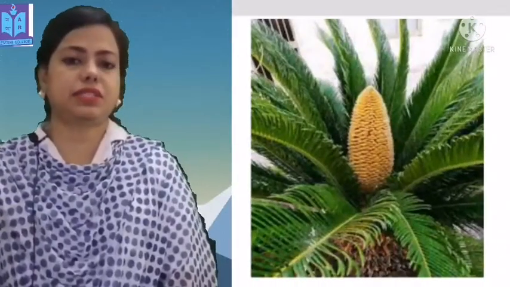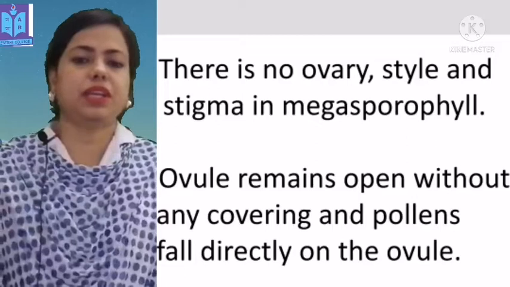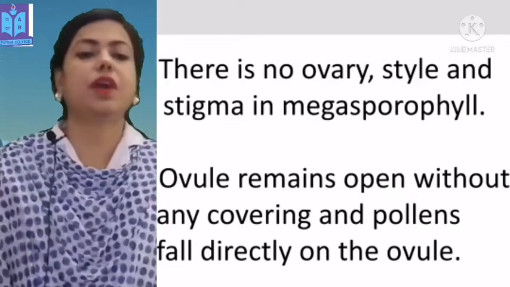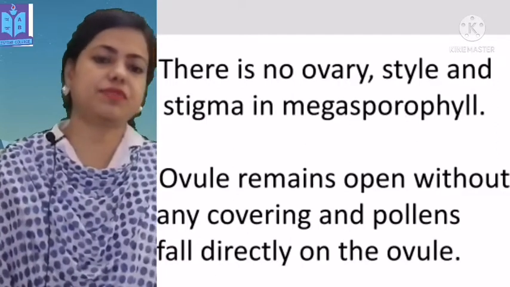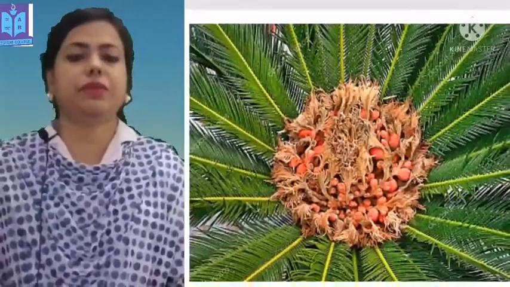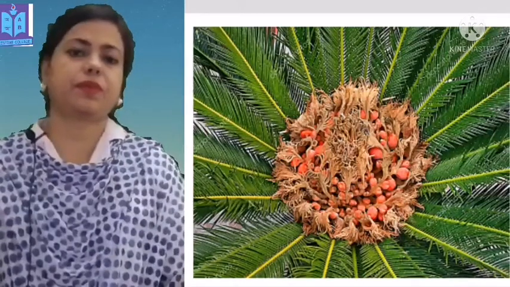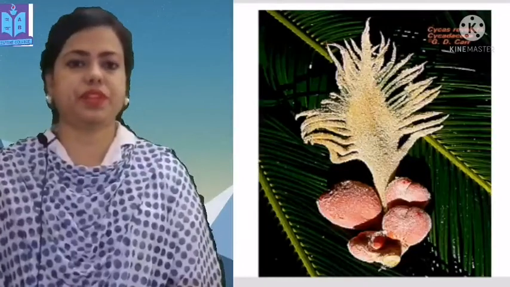In this slide, you can see the strobilus. There is no ovary, style or stigma in the megasporophyll. The ovule remains open without any covering and pollen falls directly on the ovule. In this slide, you can see the arrangement of megasporophylls, which are situated on the top part of the plants. In this slide, you can see a single megasporophyll.